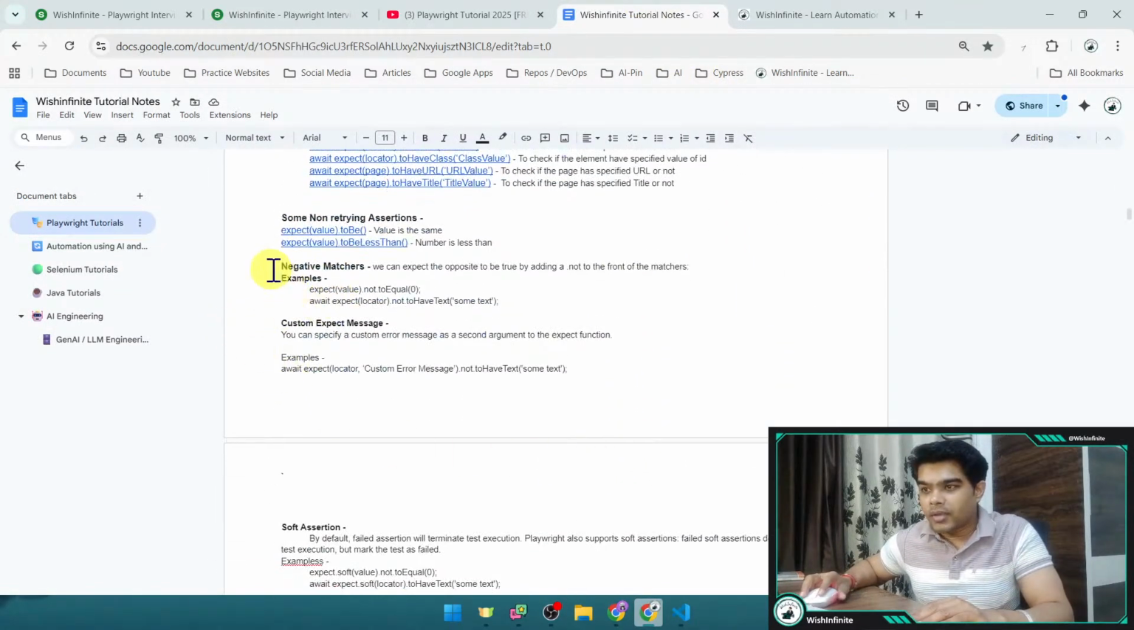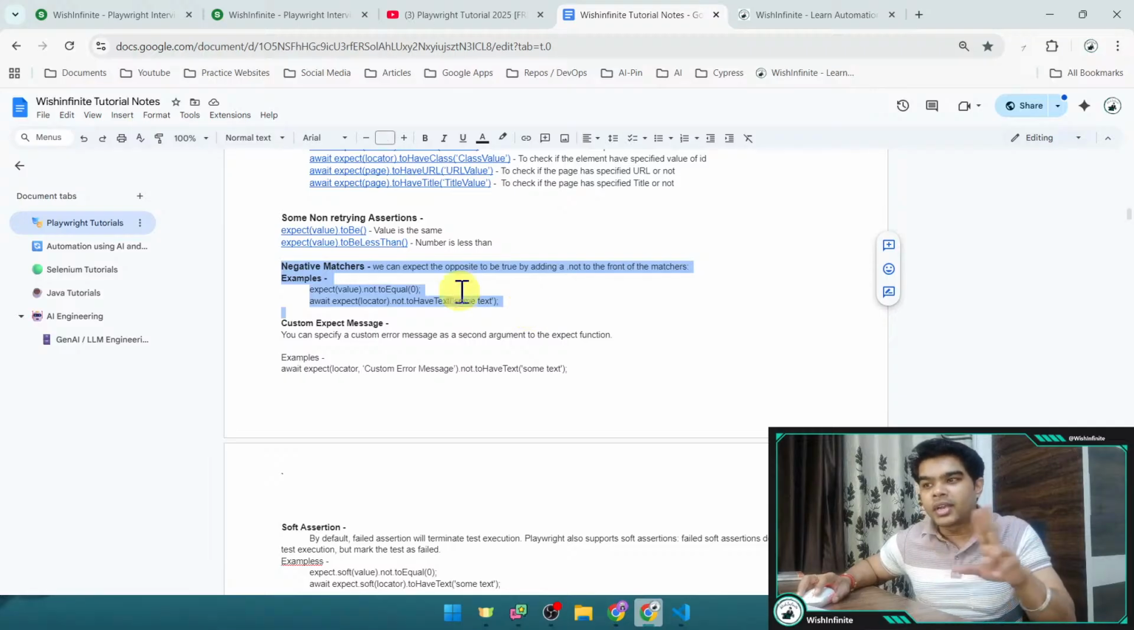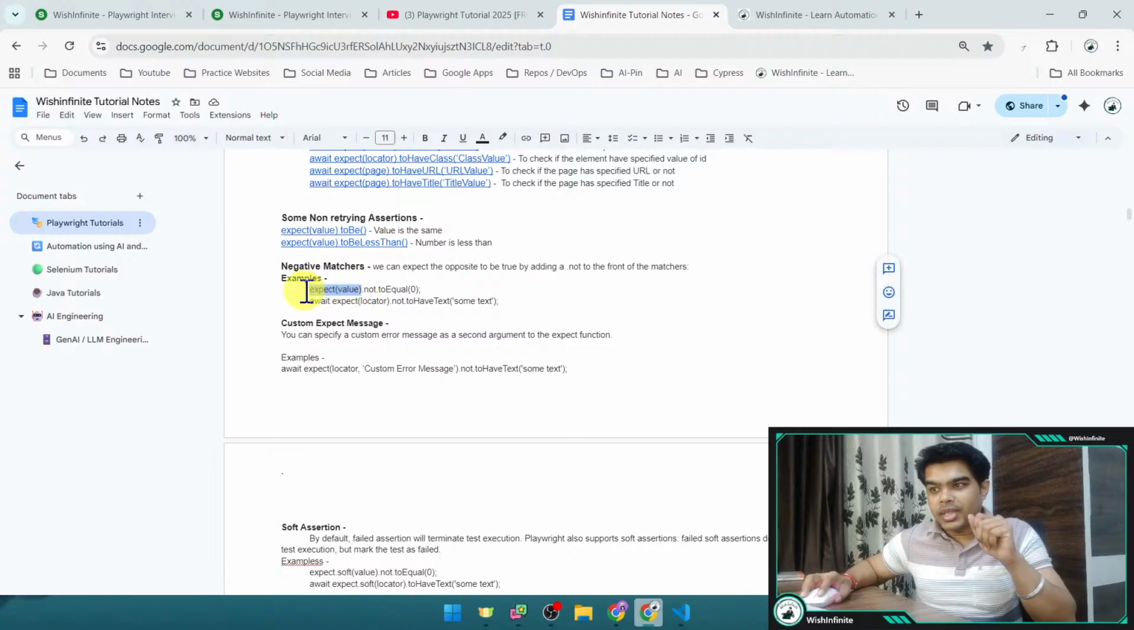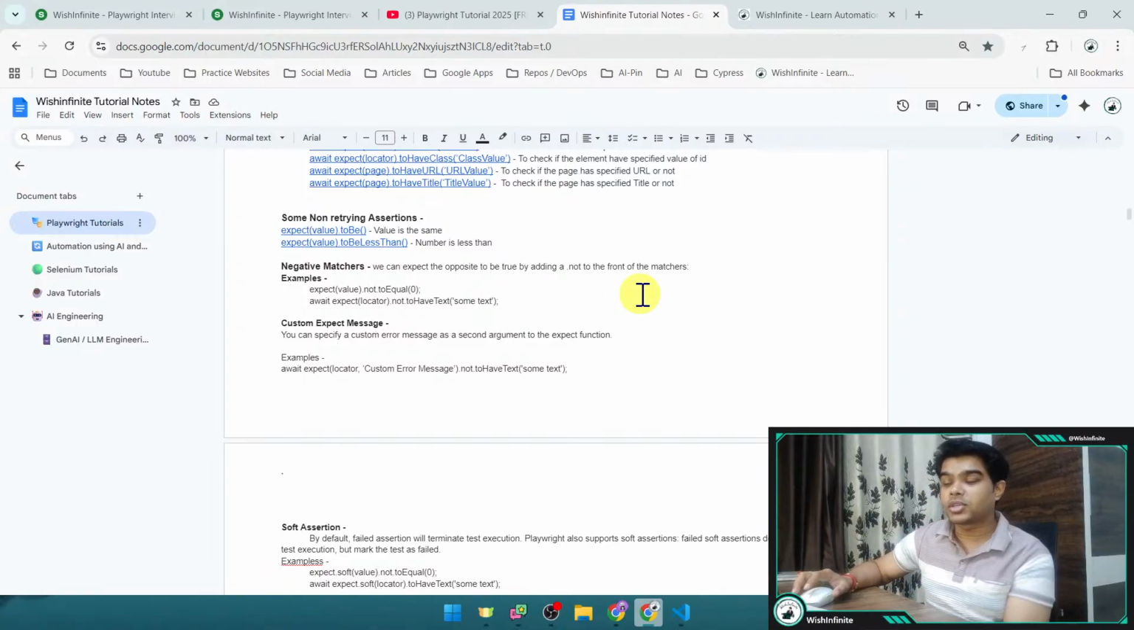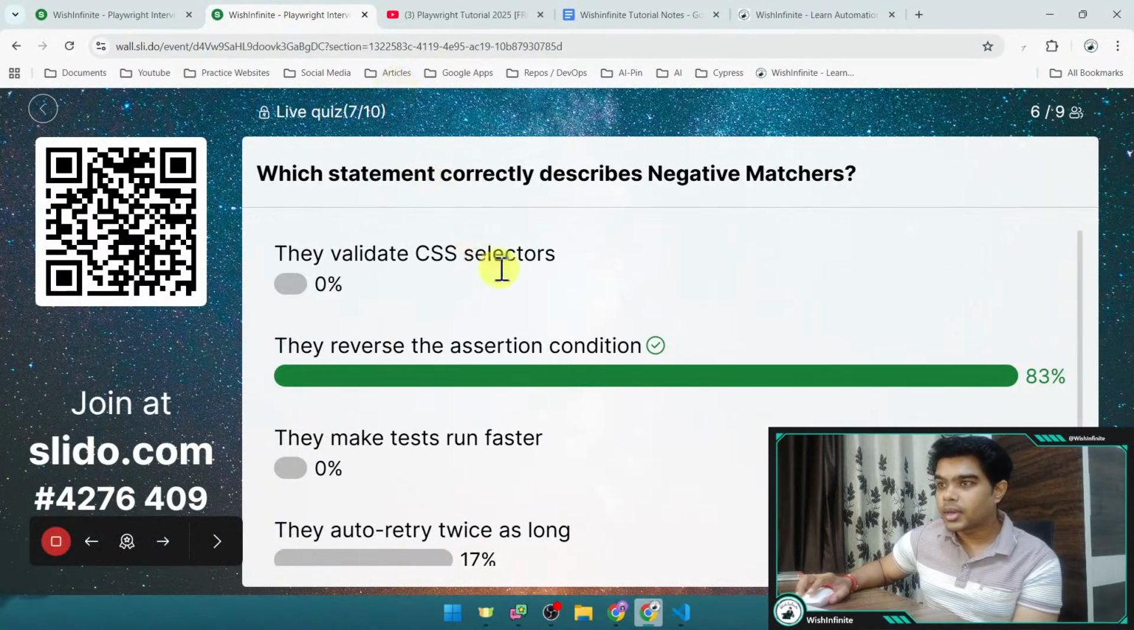And here also I have given details related to the negative matches in my document, that we can expect the opposite to be true by adding not in front of the matches, right? Here is the example of the expect method. We just need to use this not, right? For whatever assertion you are using, just in front of that put dot not dot and then your assertion method. Okay, and here we can go to the next quiz, next question, right?